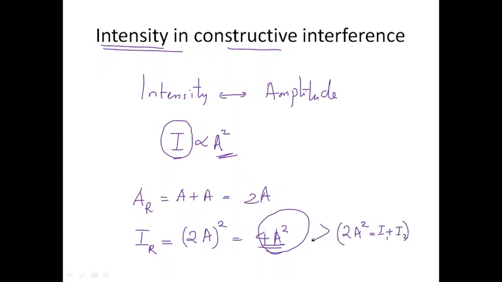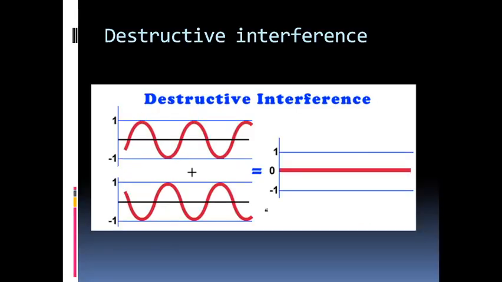So as we can see, when waves meet up constructively, the resultant intensity is even bigger than the sum of the individual intensities of the waves. The amplitude gets added up and it has an even more pronounced effect on the intensity. Intensity is getting even bigger. It should have been 2A squared according to our common logic, but now it is 4A squared, because the amplitude is what is getting added up in an interference process, in constructive interference.